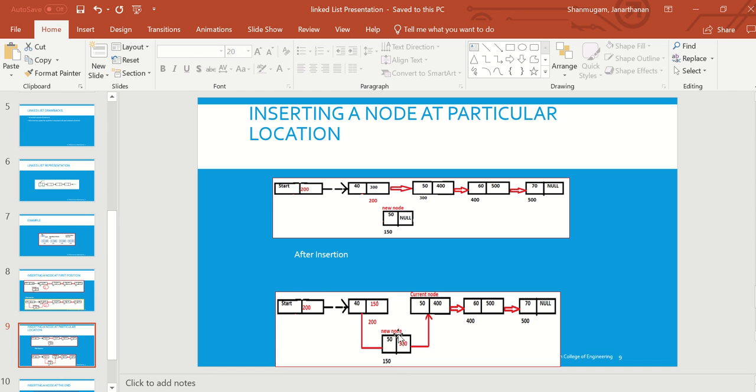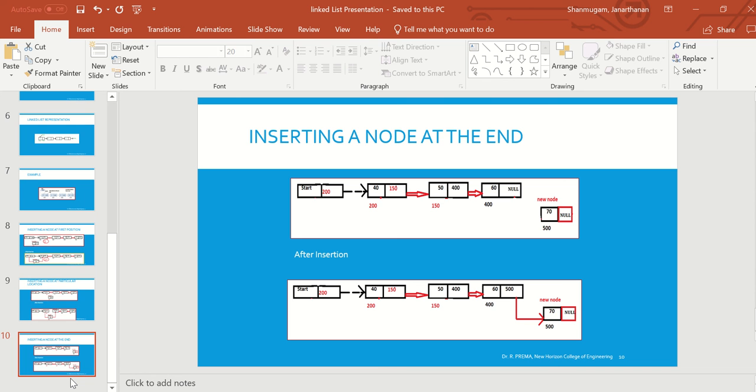So you just see this representation now, you will understand better. I am just making a connection between this node and this node. Now this new node becomes the second node. That's all. If I want to insert at the third position, here I should insert. So the same kind of connection I should make. Understood? Is that clear, guys? Hope it is clear.